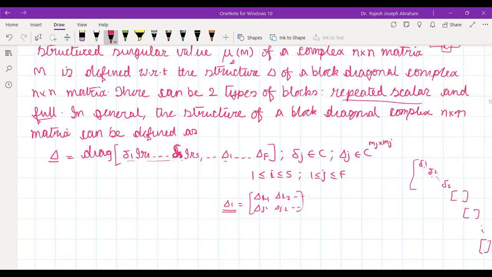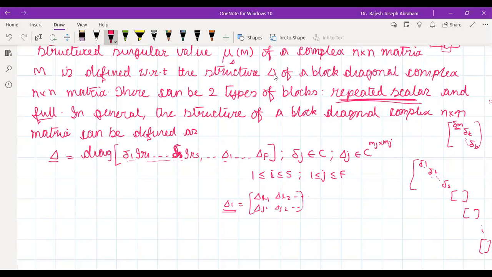Sir, in that mass damper problem, big capital delta was equal to that delta 1, delta 2, delta 3 diagonal matrix. Not capital delta 1. We got delta M, delta K, delta B, something like that. That was given as capital delta, no? The entire thing. No, you got this scalar only, right? Delta M, delta K, delta B separately. Yes, sir. So when you take it as a whole, you will get a capital delta. But individually, they are scalar blocks, repeated scalar thing.